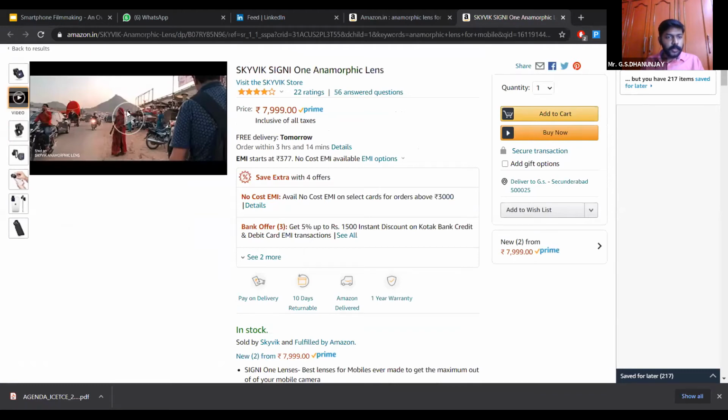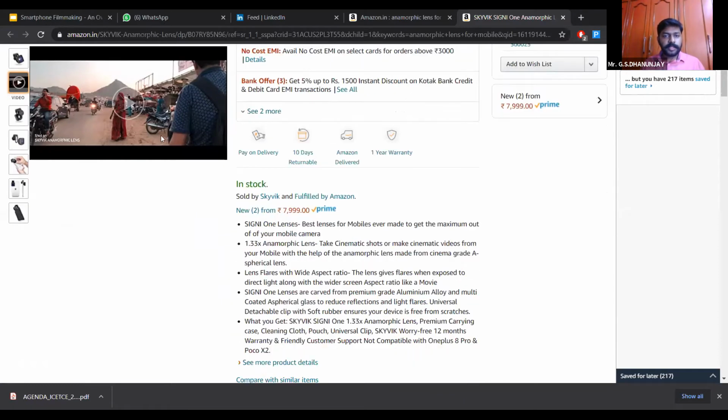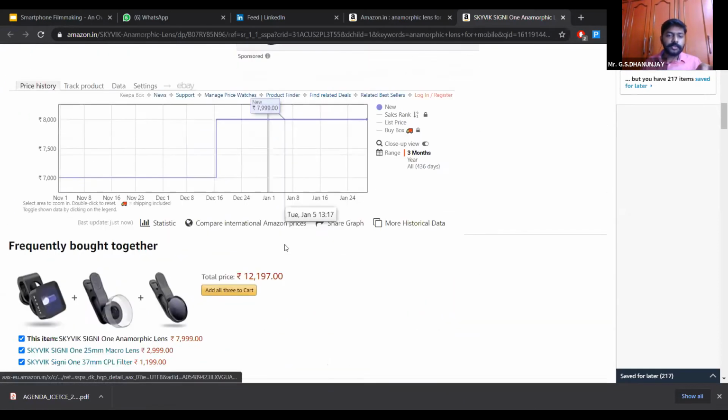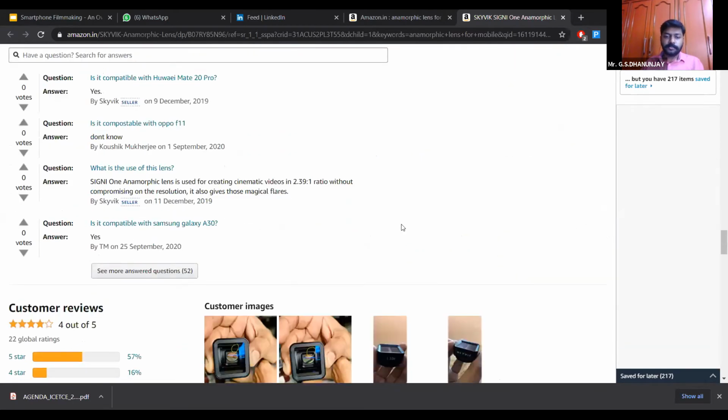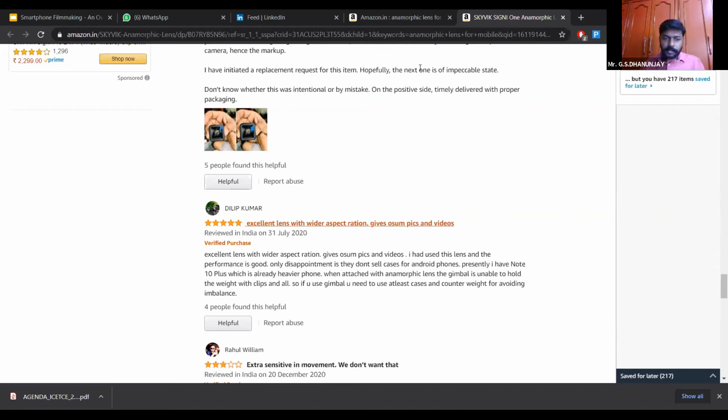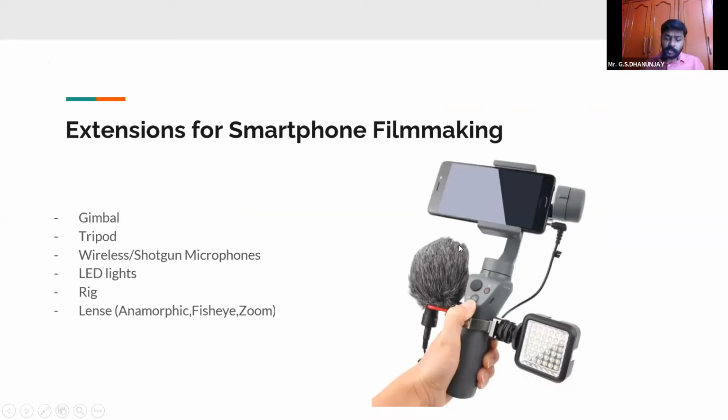So it squeezes and de-squeezes an image in a certain way where you can record the maximum field of view. It does alter the original field of view, but this is the same field of view which we are very much used to watching in films. So there are anamorphic lenses, and there are fisheye lenses, there are zoom lenses, and every lens could be added according to the requirement you have, just like how you can change the lens in the DSLRs.